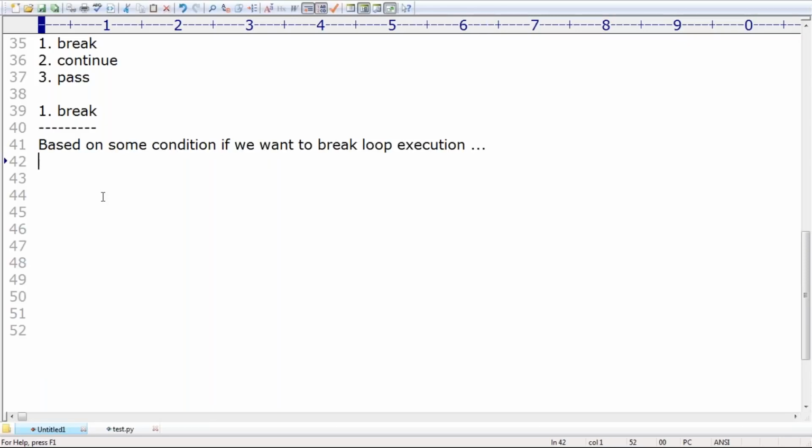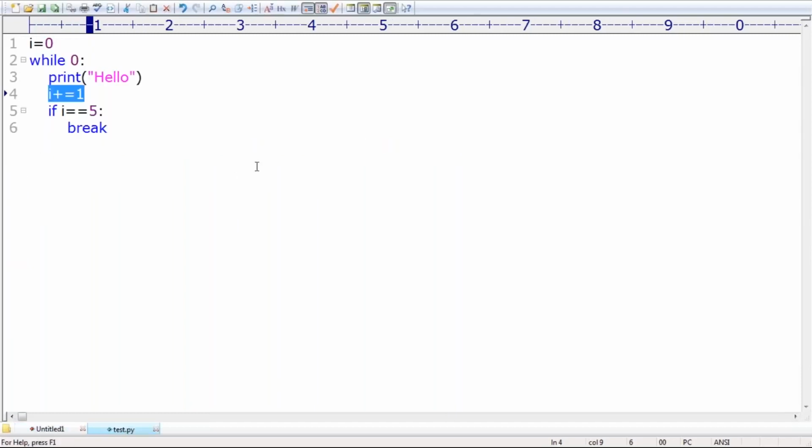We can use the break statement inside loops to break loop execution based on some condition. Let me go for a small example so that you understand clearly.